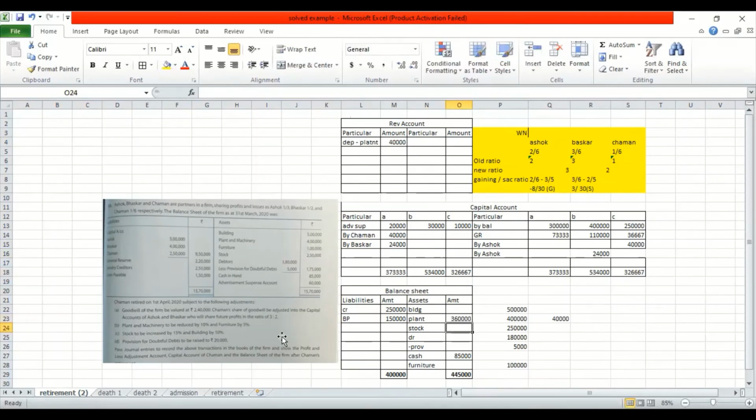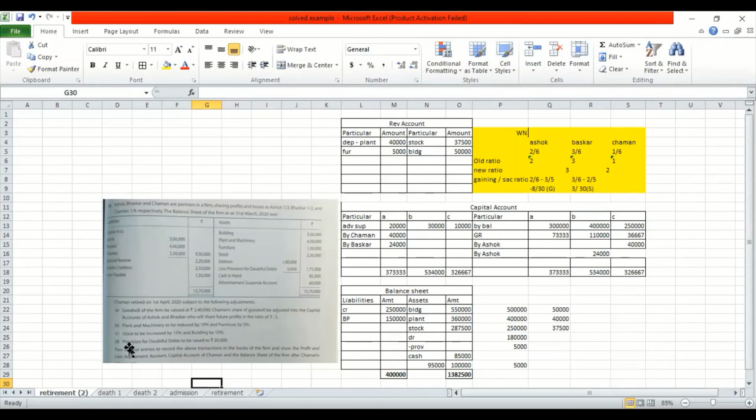Same thing with furniture, which has to be reduced. Stock is to be increased. Building has to be increased. Okay, so let me do this B and C immediately and you will see that on the screen. So I have done B and C, it's over.